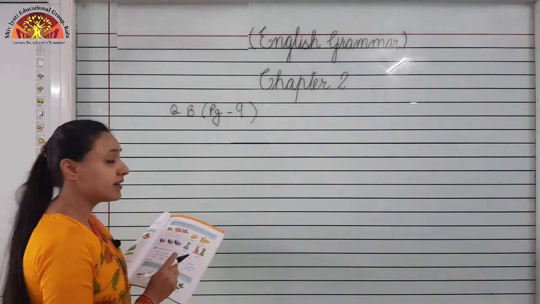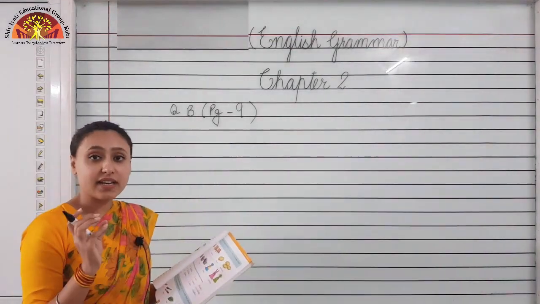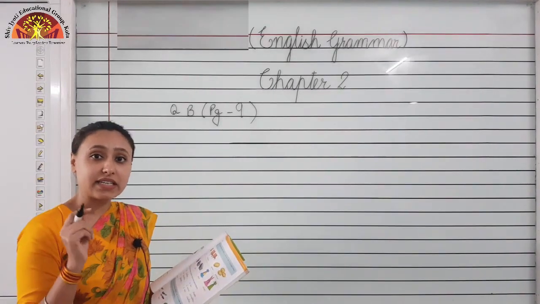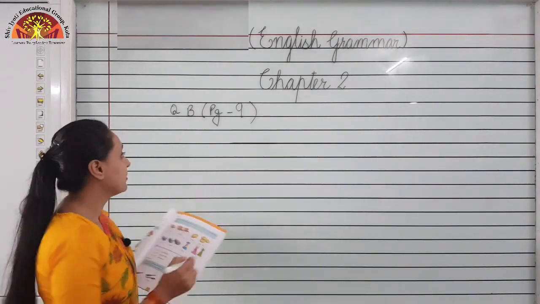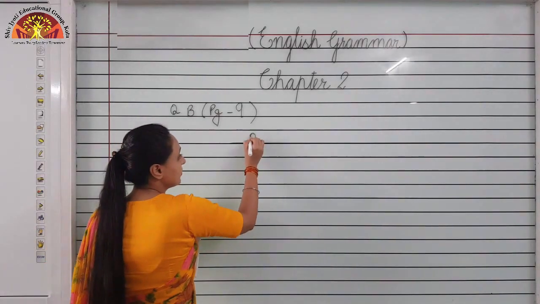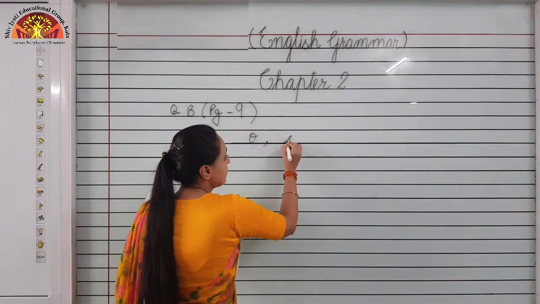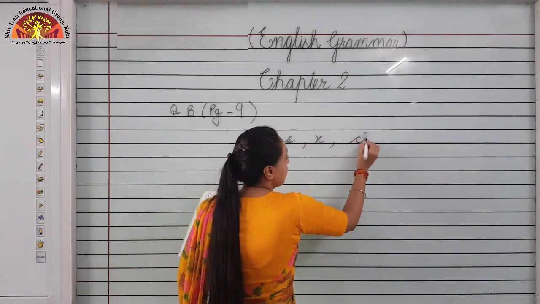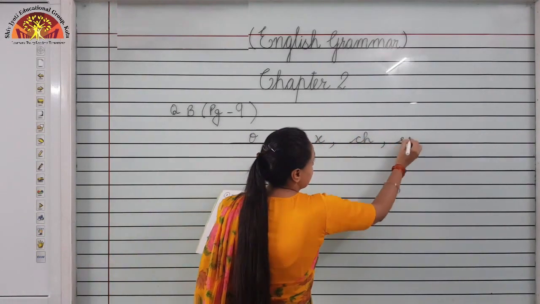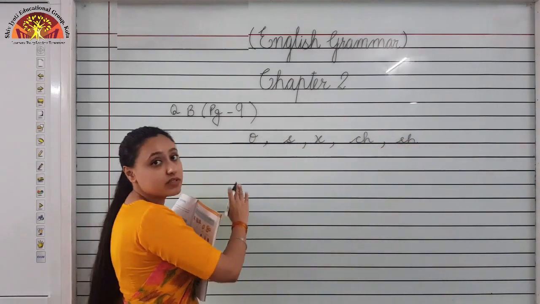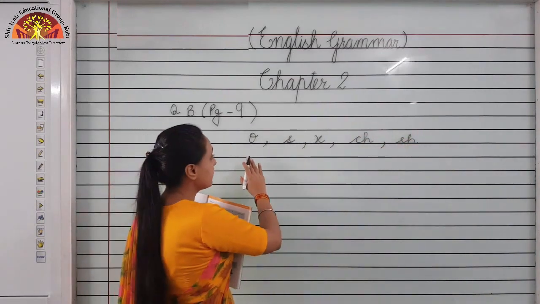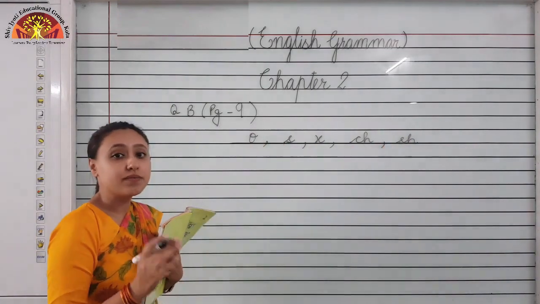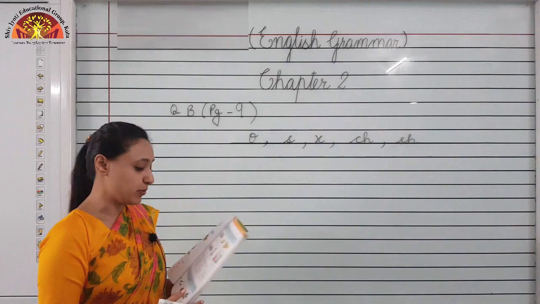So children, there are some nouns which end with certain letters in which you have to add es to make them plural. So let us see those letters first. O, S, X, CH and SH. So whenever a noun ends with O, S, X, CH, SH, what do we do? We add es to make them plural.